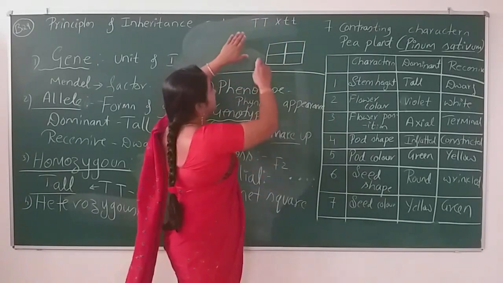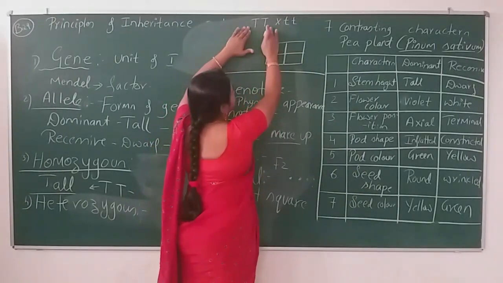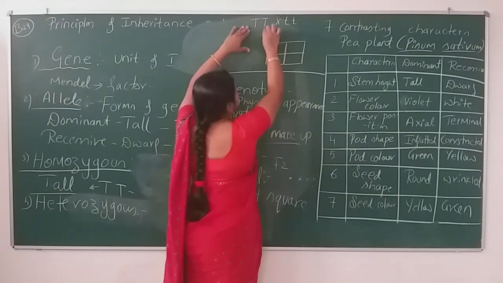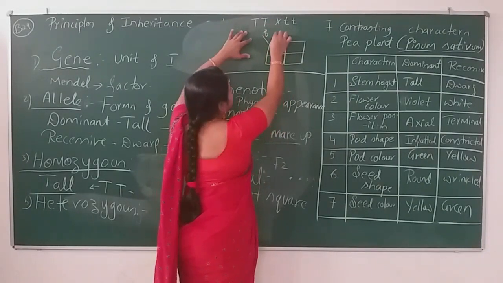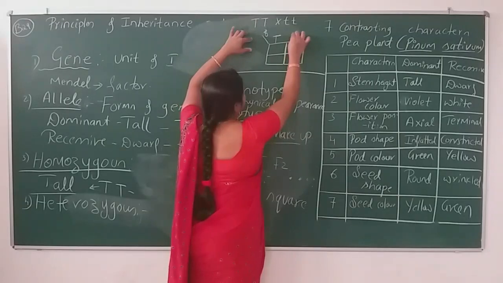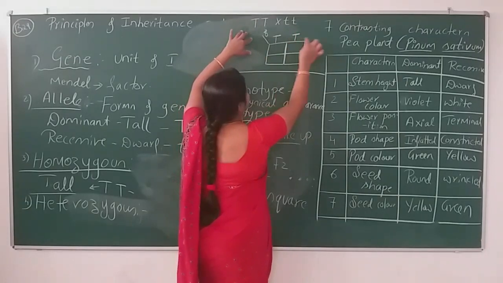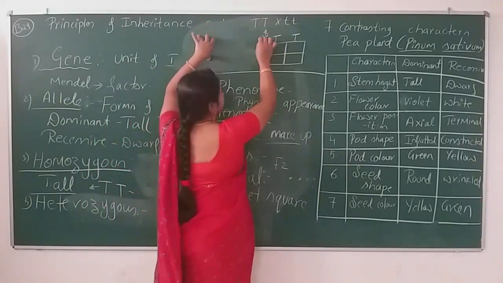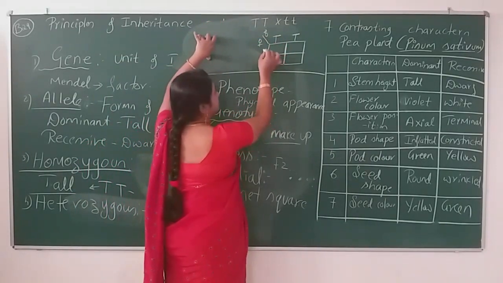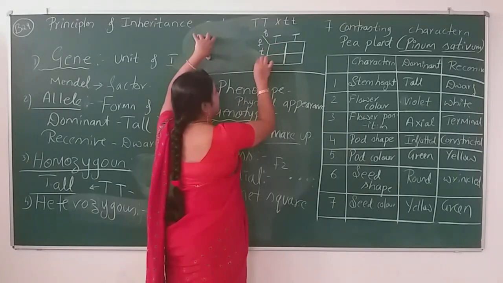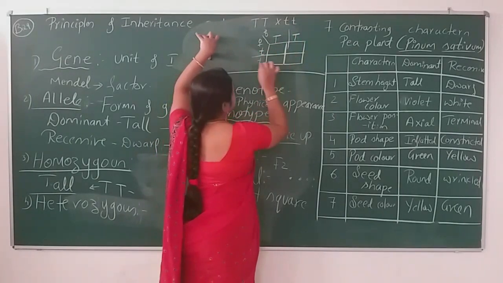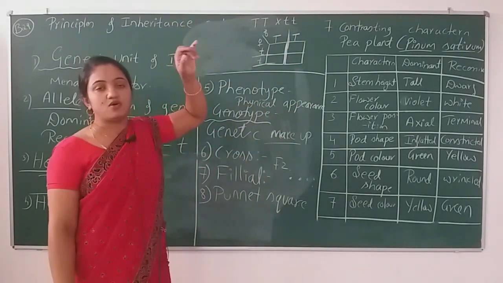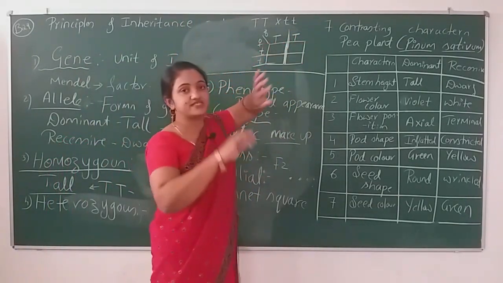Okay. The first parent, consider this is the male one. Here you have to write the genes of the parent side by side, like that it has to flow. And the next parent's genes, you have to write here. You have to write like this. Alright, so the genes are separated now.